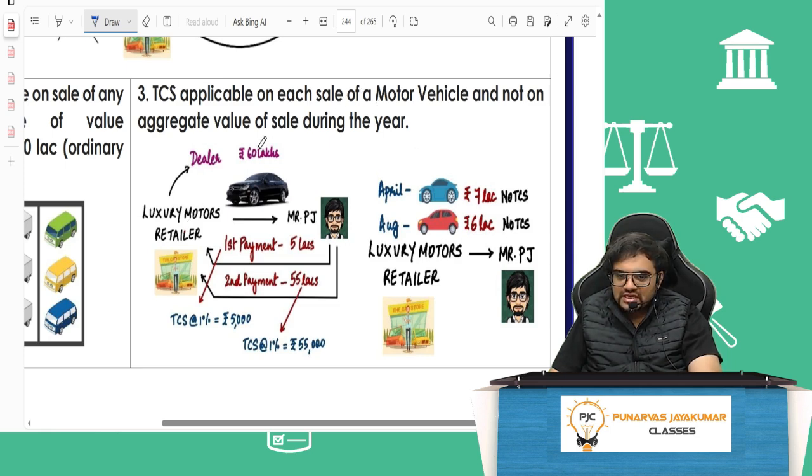But if I buy a 60 lakh car, but I give different payments, 5 lakh and 55 lakh, will TCS come on each payment? Yes. Even though this is less than 10 lakhs, you should not say TCS will not apply. TCS will apply. But if I buy different cars of less than 10 lakhs, TCS will not come.